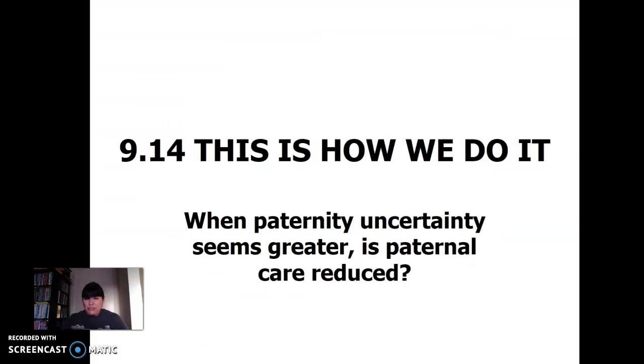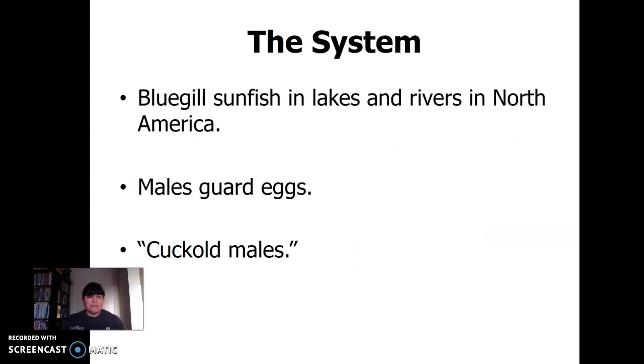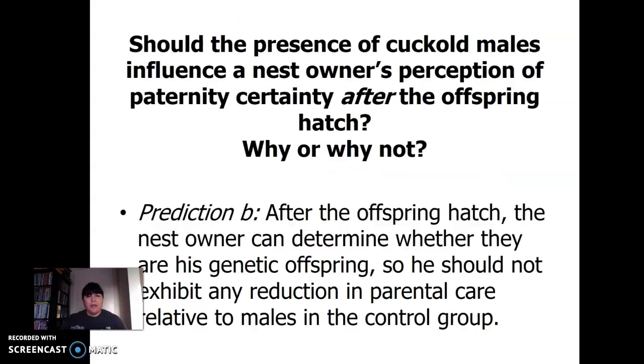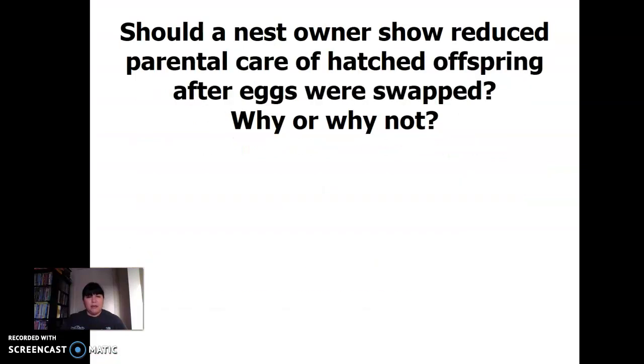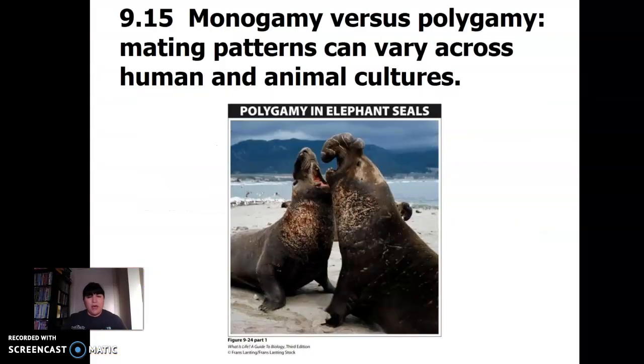Paternity can be uncertain, of course, right? We always know who mom is, but we don't know who dad is, right? So for the males in this case, there's some vulnerability in that sense. All right, that was just an example. They have a study there. Monogamy versus polygamy, monogamous relationships, polygamous relationships, we see different patterns.